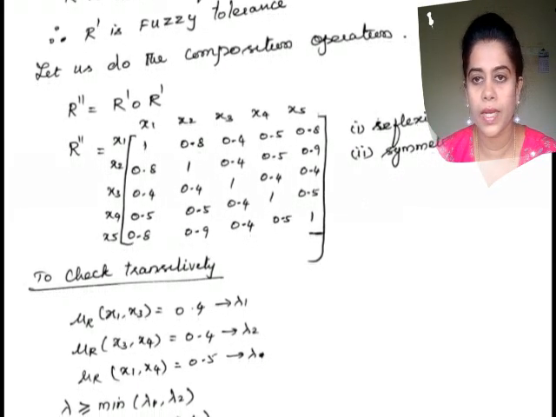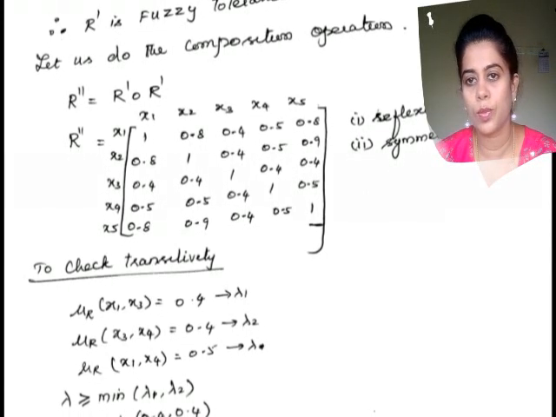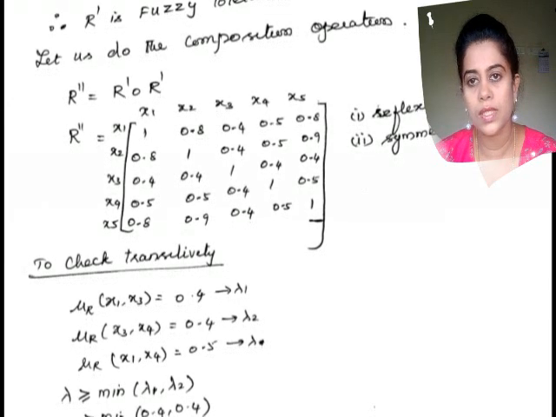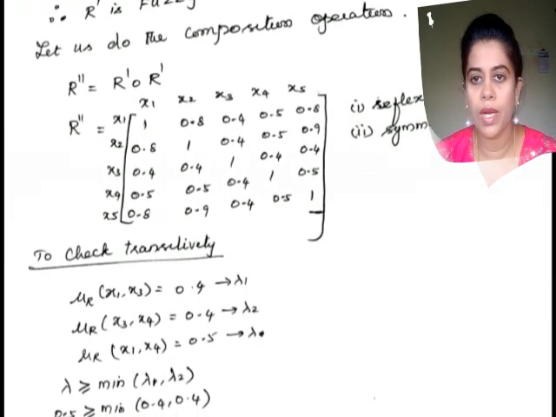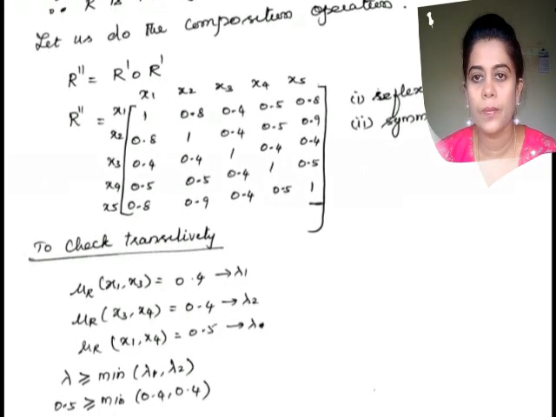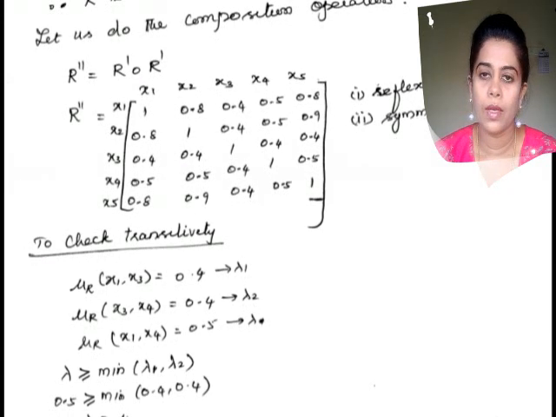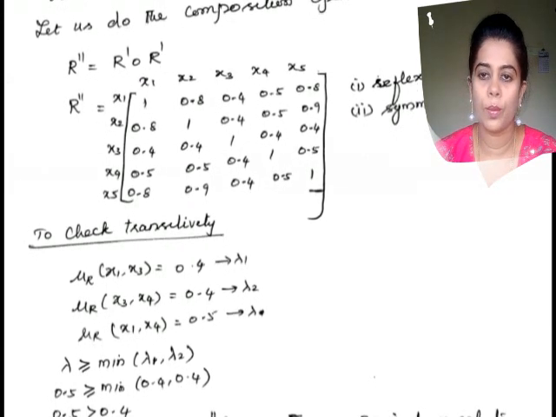All the diagonal elements are 1 here, therefore it satisfies the reflexive property. The next one is symmetric. If I transpose it, I get the same matrix, so it obeys the symmetric property.